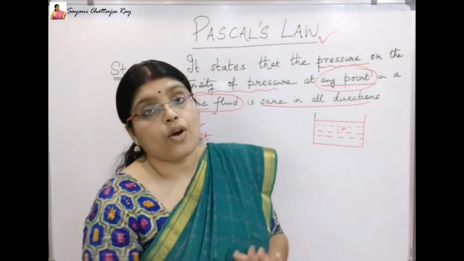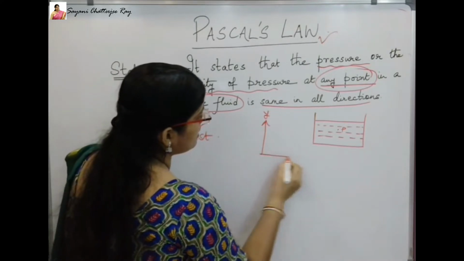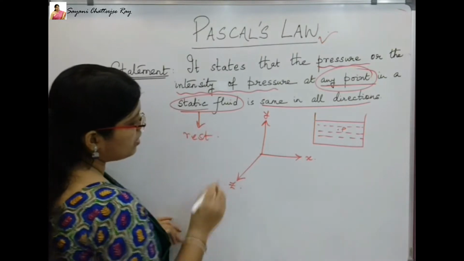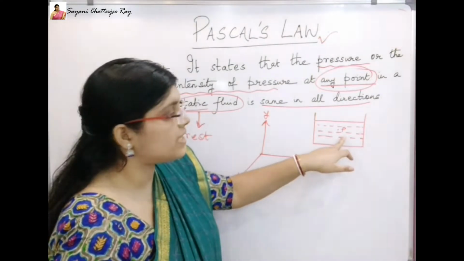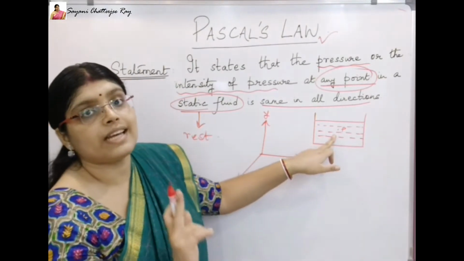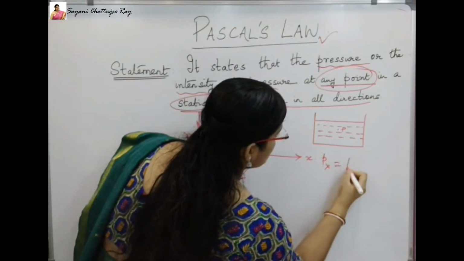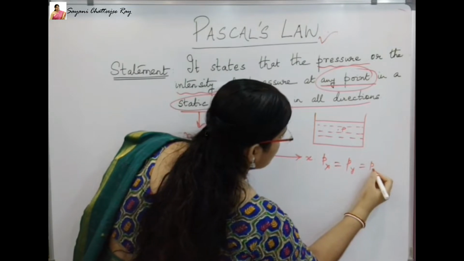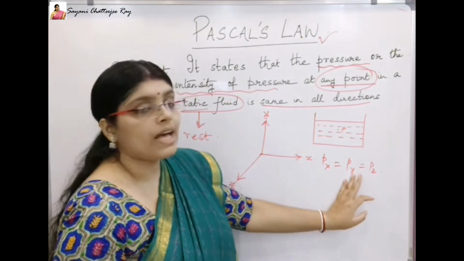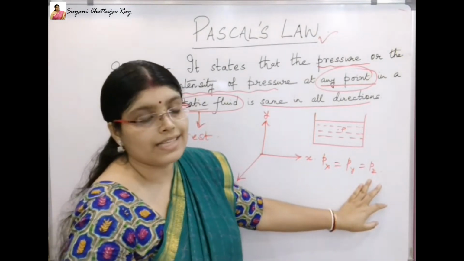So what do you mean by all directions? Suppose this is Y direction, this is X direction, and this is Z direction. So the intensity of pressure at this point P is same in direction Y, direction X as well as in direction Z. That means, in short, I can say that Px equals Py equals Pz, where Px is the intensity of pressure in X direction, Py is intensity of pressure in Y direction, and Pz is intensity of pressure in Z direction.